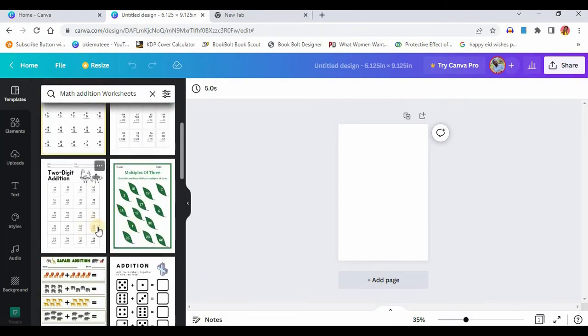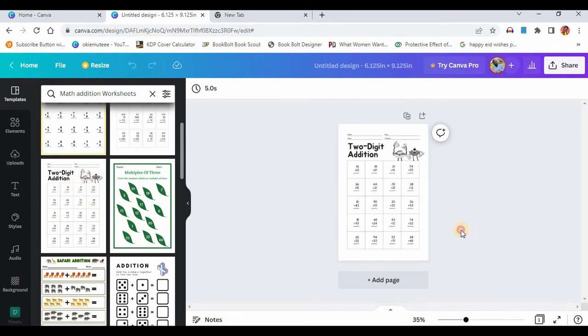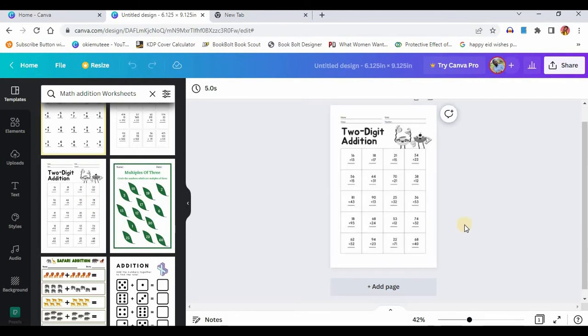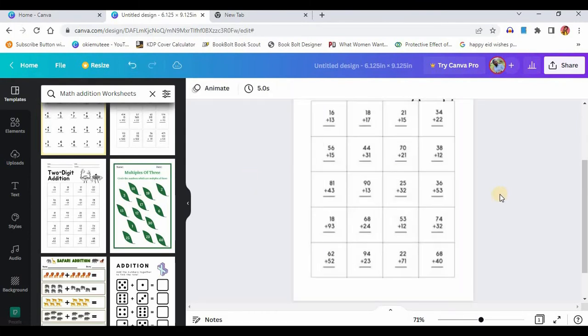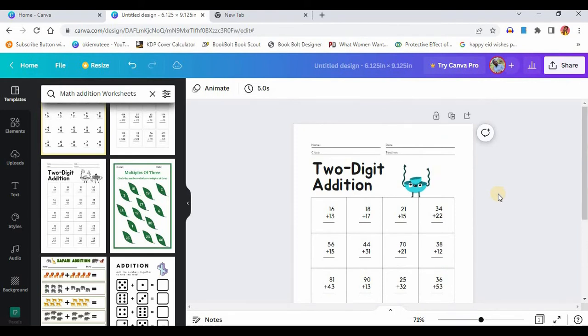Let me start with this 2-digit addition you're seeing here. I'm just going to click here and then it will add automatically. If I zoom in, you get to see what I'm saying. I'm zooming in a bit so you can see very well. You see the math question, you see how clear it is.